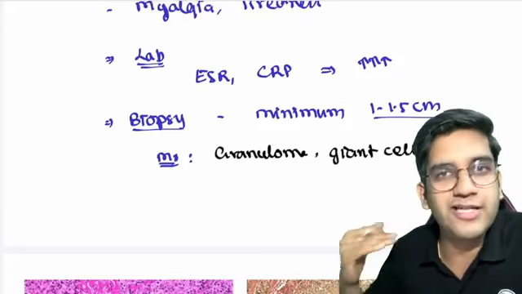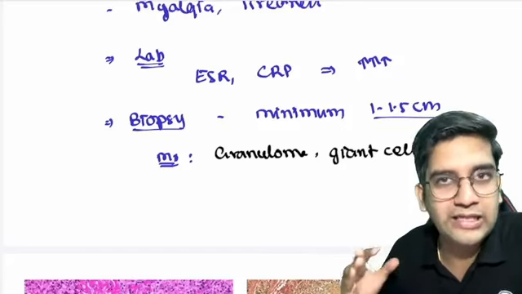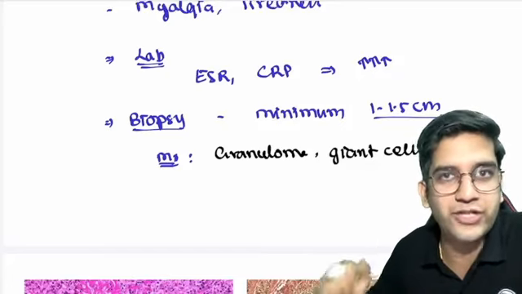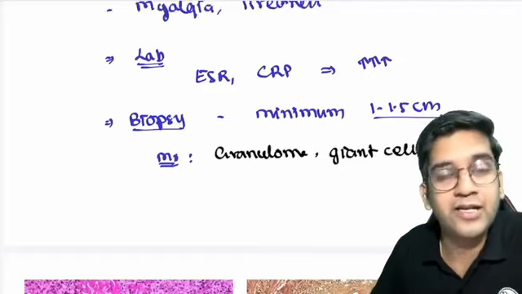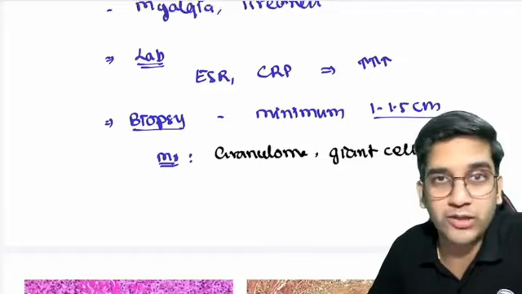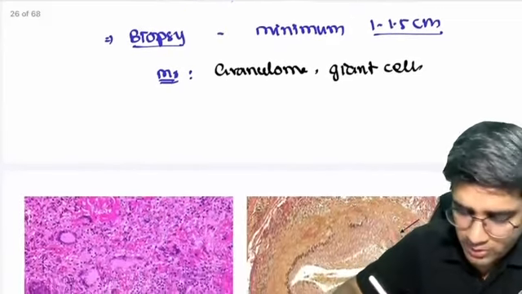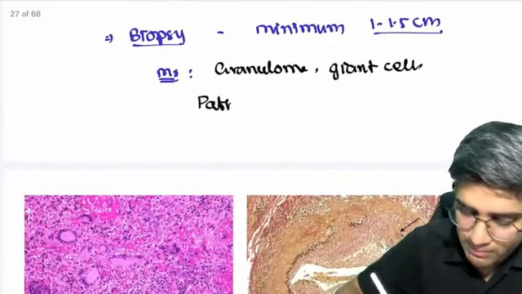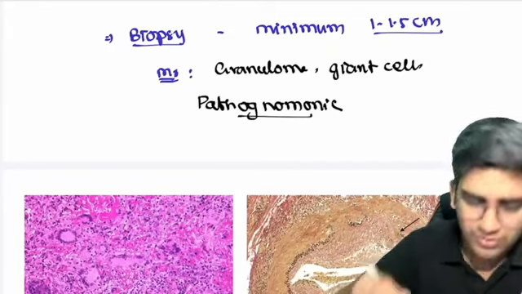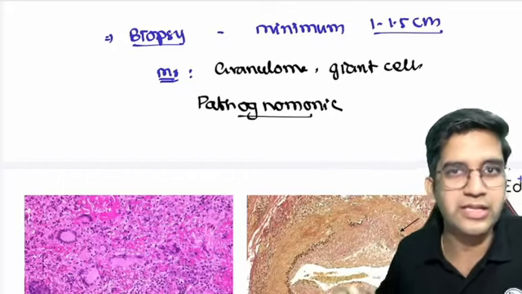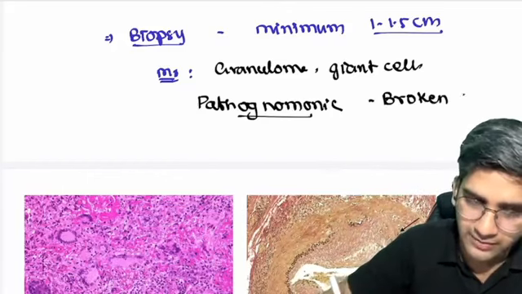What's the strongest layer in a blood vessel? Intima, internal elastic lamina, media, or adventitia? Internal elastic lamina, right? So if I say that internal elastic lamina is broken, can I say tissue destruction is definitely happening? Yes, right? So for me to prove, your Robbins will say there's a pathognomonic finding. Whenever I use the term pathognomonic, it's like sure shot. It's 100% present there, right? Pathognomonic finding is broken internal elastic lamina.